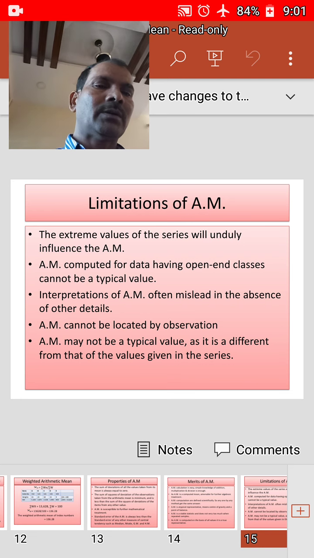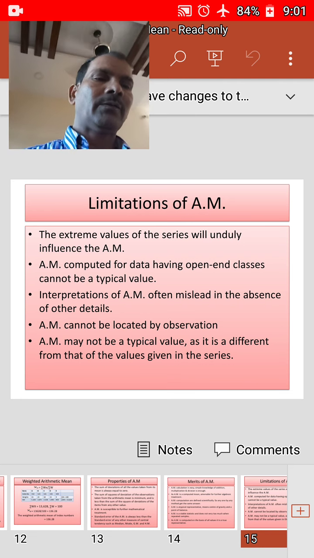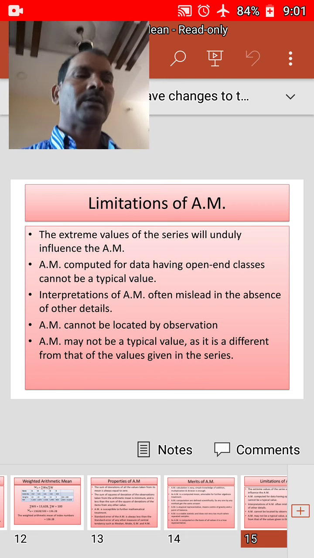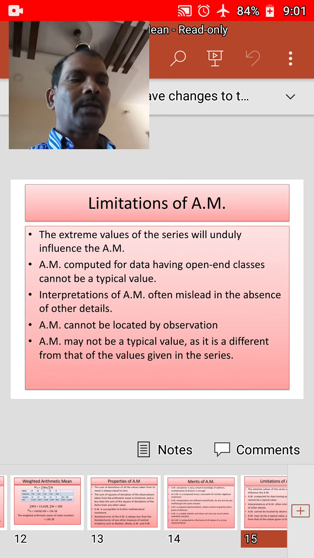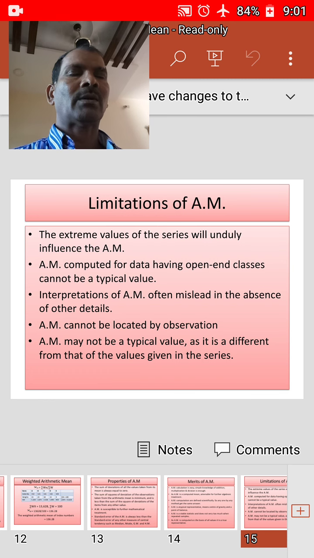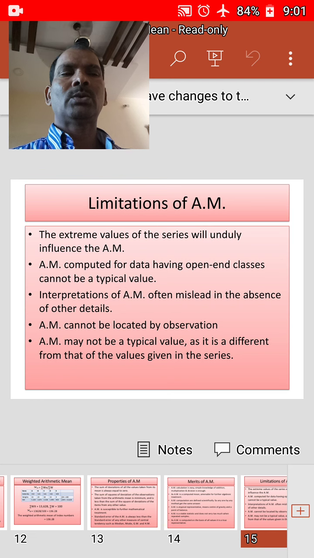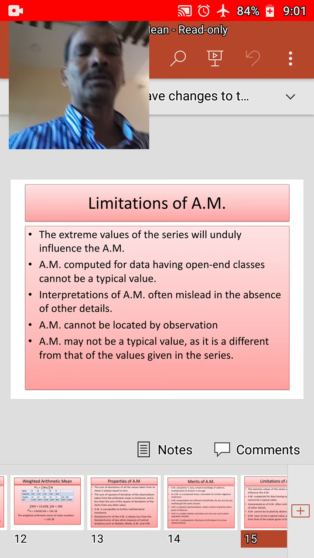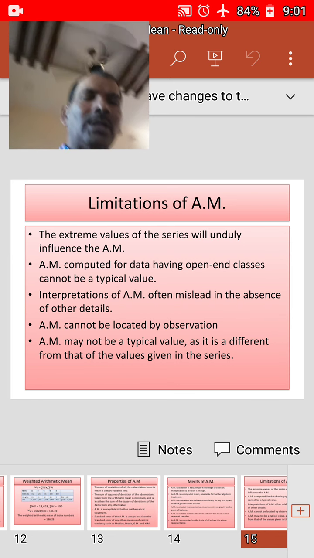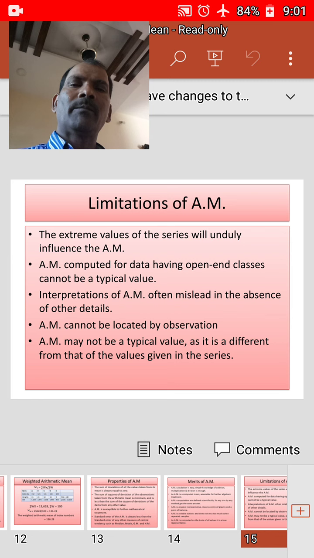In the words of Horace Secrist, if an average is taken as a substitute for detail, then the arithmetic mean, in spite of the simplicity and ease of calculation, has little to recommend where series are non-homogeneous. These two series, that is number of passes pertaining to college A and college B, are not homogeneous. Hence, in such cases, we may get misleading predictions.